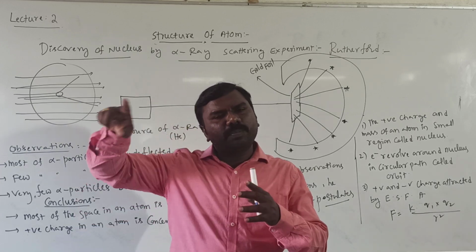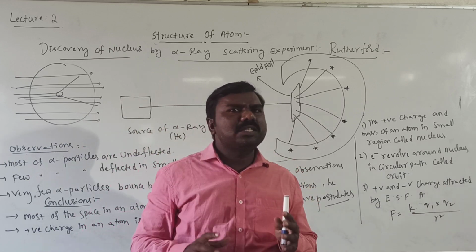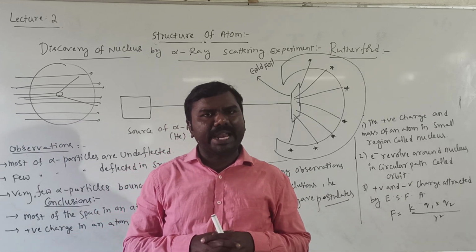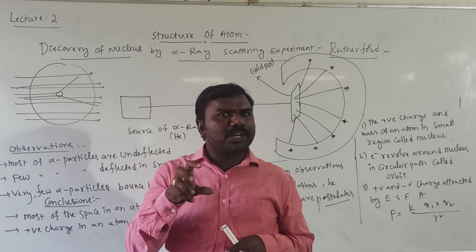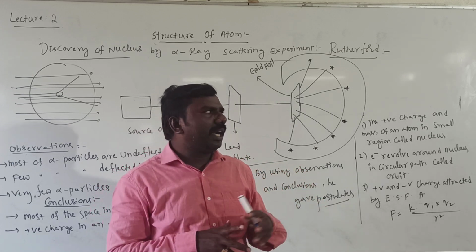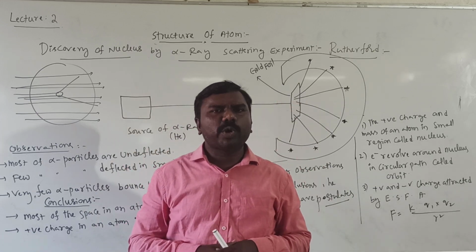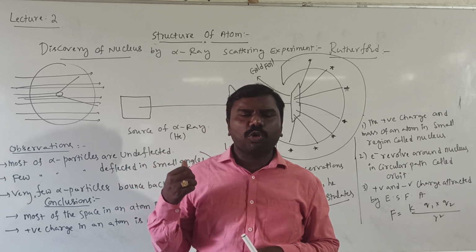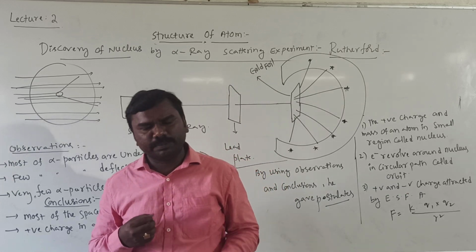And any charged particle revolving around the nucleus at high speed should release energy as per classical mechanics. That does not happen here. And the size of the nucleus is very small, 10 to the power of minus 15 meters, and the size of the atom is 10 to the power of minus 10. These points were not explained by Rutherford. So we'll write the drawbacks and the size of atom and nucleus.